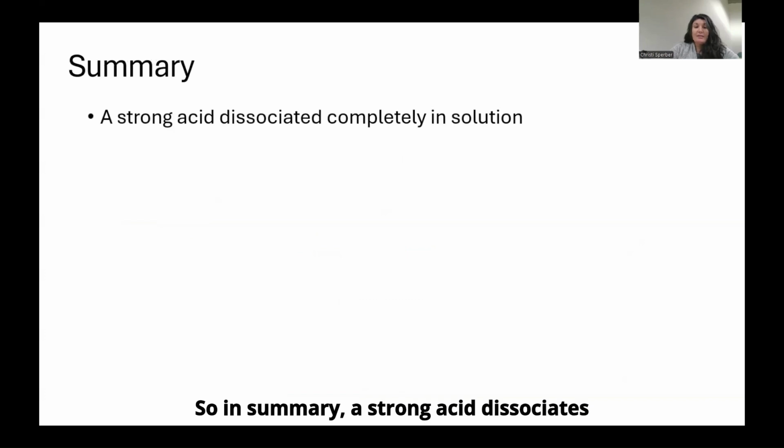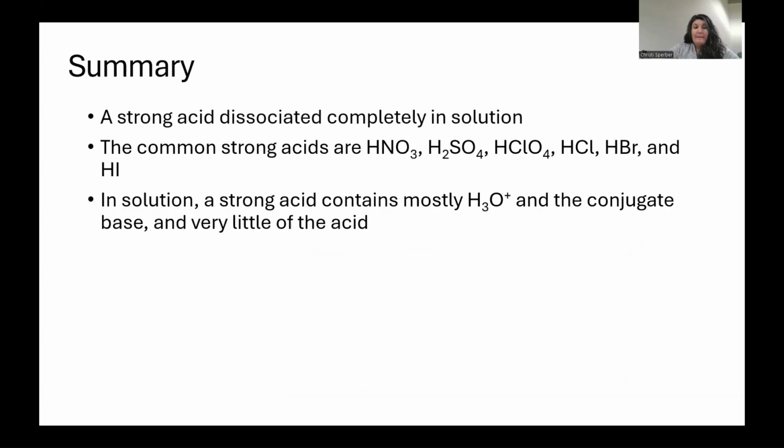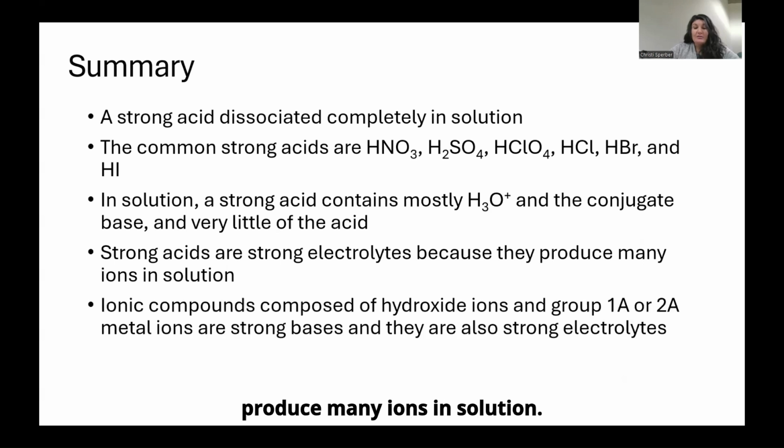In summary, a strong acid dissociates completely in solution. The common strong acids are nitric acid, sulfuric acid, HClO4, perchloric acid, HCl, HBr, and HI. In solution, a strong acid contains mostly H3O+ and the conjugate base, and very little of the acid, because it goes to 100% dissociation. Strong acids are strong electrolytes because they produce many ions in solution. Ionic compounds composed of hydroxide ions and group 1A or 2A metal ions are strong bases, and they are also strong electrolytes.